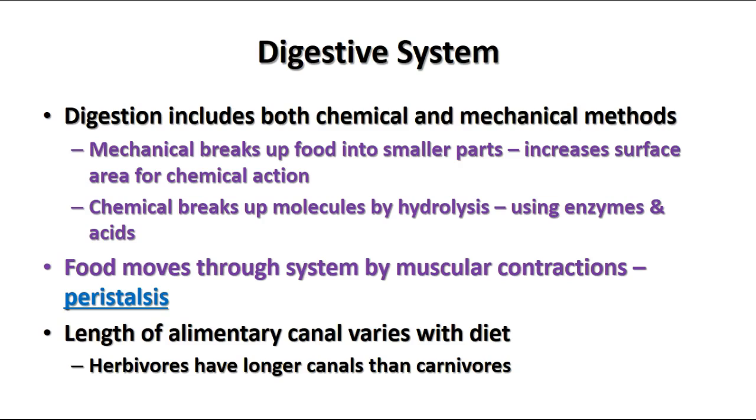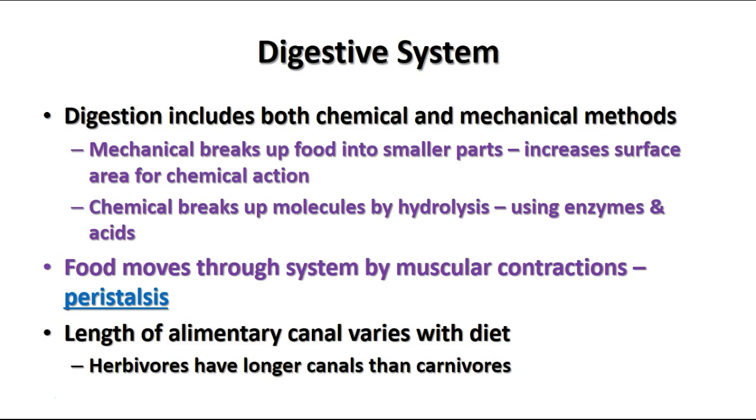The food moves through the system by means of muscular contractions called peristalsis. This moves the swallowed food down the esophagus sequentially into the stomach and then passes along through the intestines and out of the body. The same kind of muscular contractions that are sequential throughout the alimentary canal.